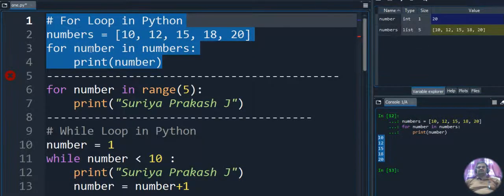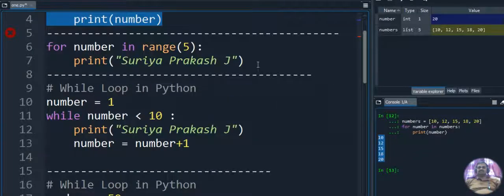So first time the number value is 10, next time the number value is 12, third time the number value is 15, fourth time it will be 18, and fifth time it will be 20. After 20 there is no value, so it stopped here at 20. Okay, so that we are getting the output like this. I hope you understand this program. Let's move to the second exercise, second example.